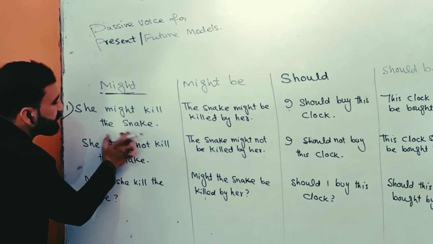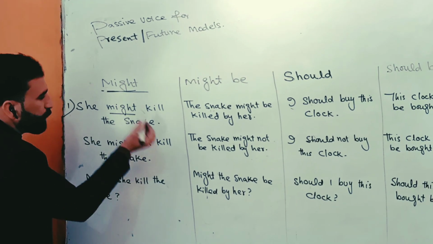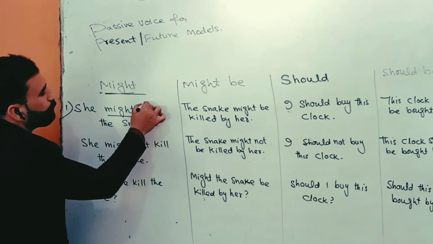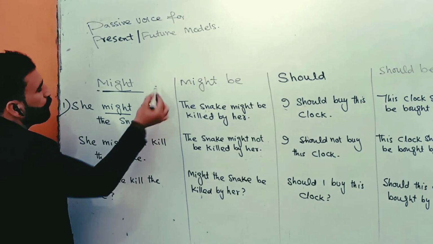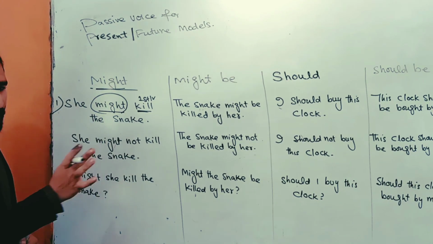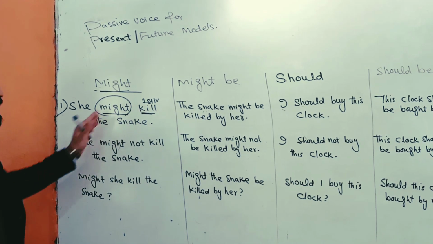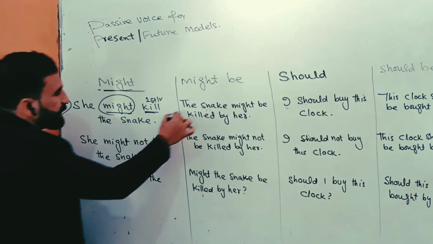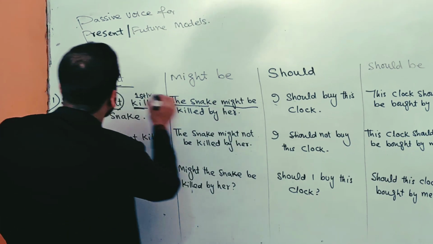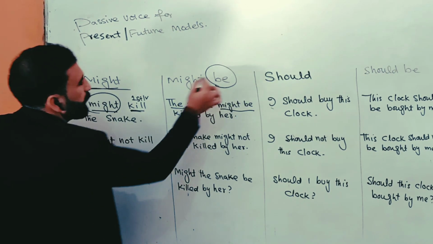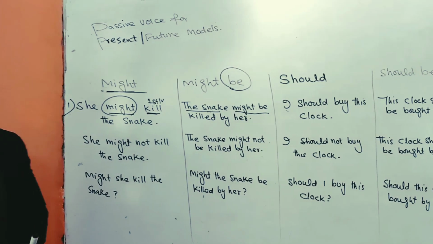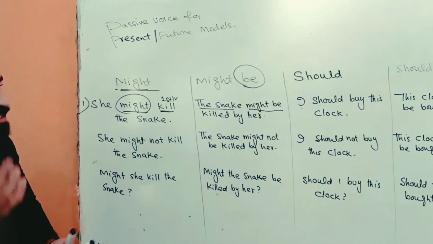Look at this sentence. She might kill the snake. This is might, a modal verb. So we have to put the past participle form of the verb here, because the past participle form of the verb will be with every modal verb. She might kill the snake. The snake might be. We have to put be with it. When we change this sentence into passive voice, we have to put be with might.